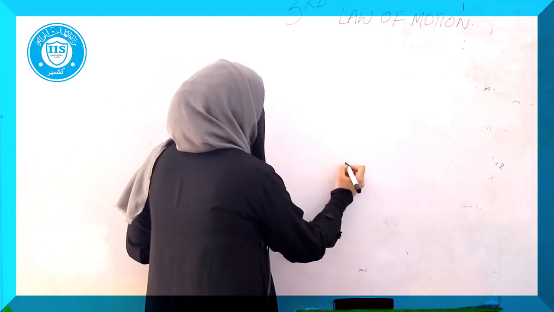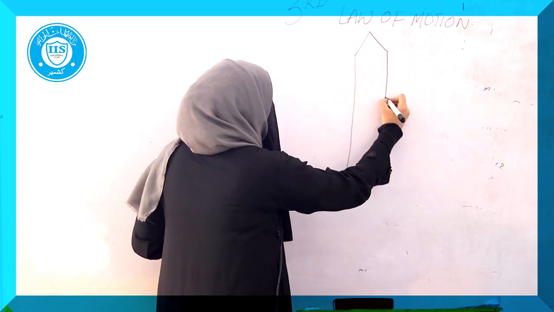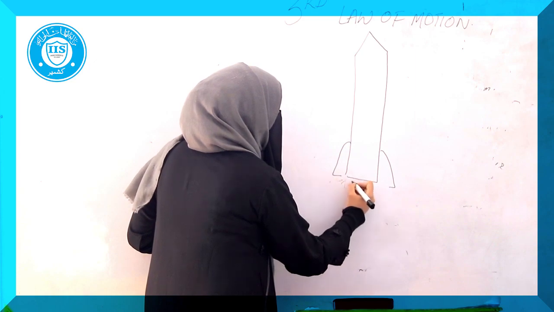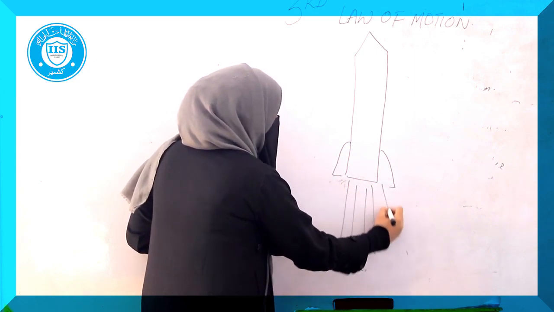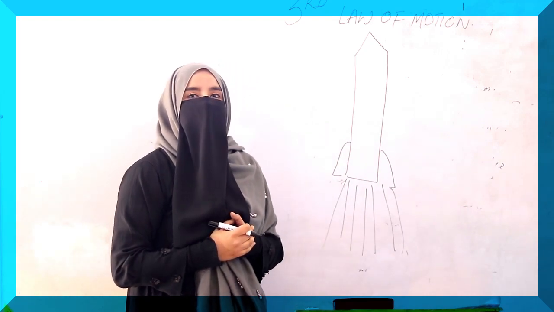Like we have a rocket, and these are the gases that are coming out from the nozzle of the rocket. The rocket also follows the third law of motion. How?